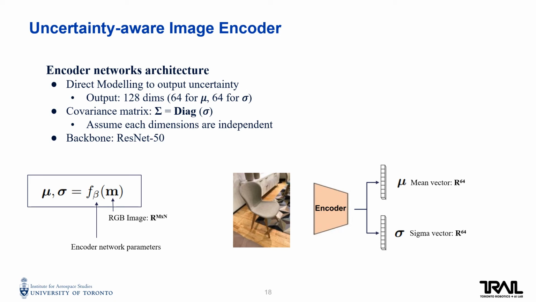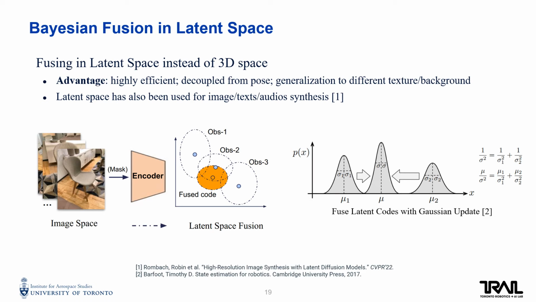We use an encoder to estimate latent code distribution with mean and sigma, and train the network on a synthetic dataset. Where multiple images are available, we can fuse them in the latent space. Compared with fusion in 3D space, it's highly efficient and decoupled from pose. It also has generalization ability to different texture and background. The fusion can be naturally modeled with Gaussian update to get a fused mean and variance of the latent code.